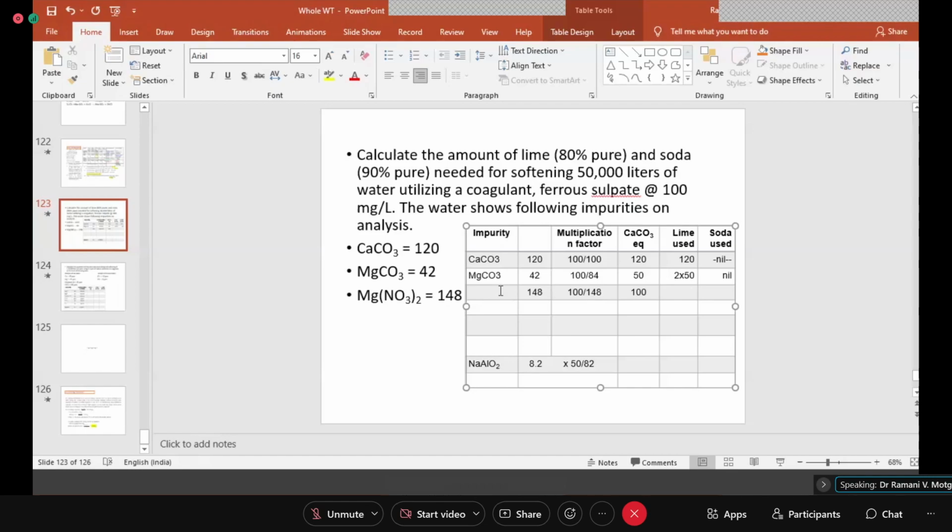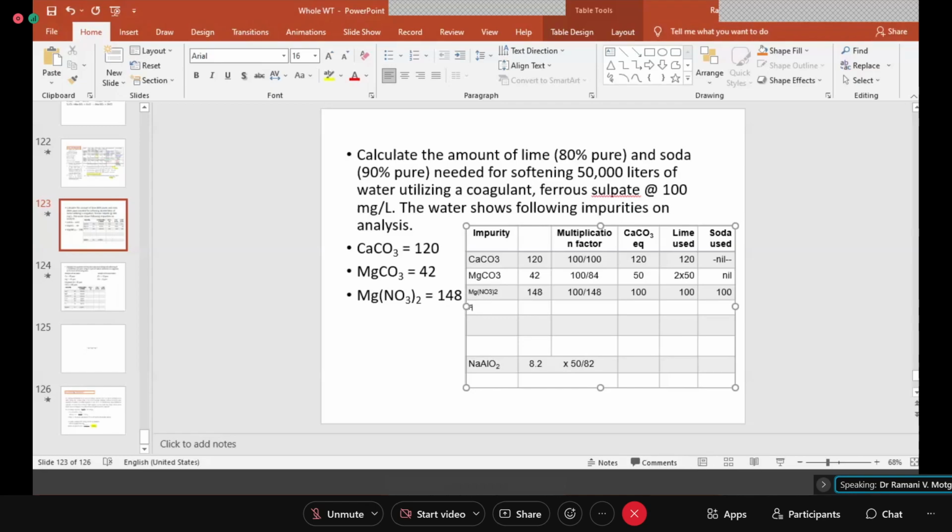Magnesium nitrate is magnesium permanent hardness, Mg(NO3)2. Okay, so that will require lime for its removal, and it will incorporate calcium permanent hardness, so it will require soda for its removal. Then instead of here we write the coagulant here itself.